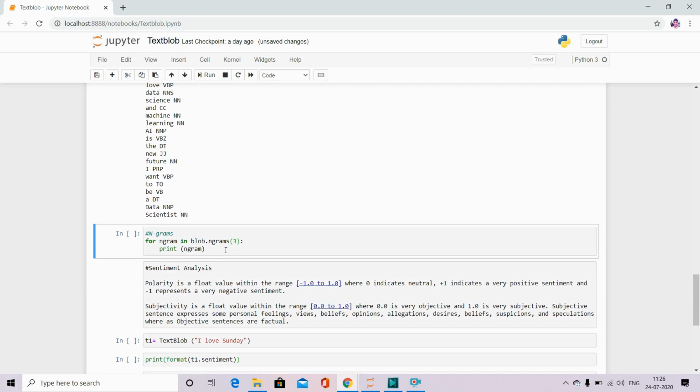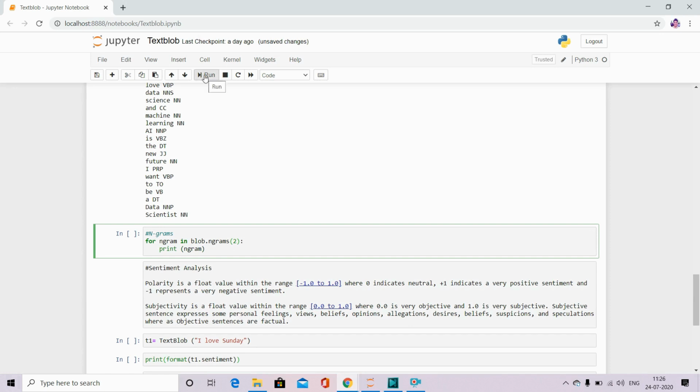Our next command is from ngrams. So what is ngrams? Ngrams will give you consecutive words, whatever words are coming together in a whole paragraph, and it will give you the list of those words. For example, if I give two here, it will give me pairs of words, and that will come into a list showing which words are coming together.